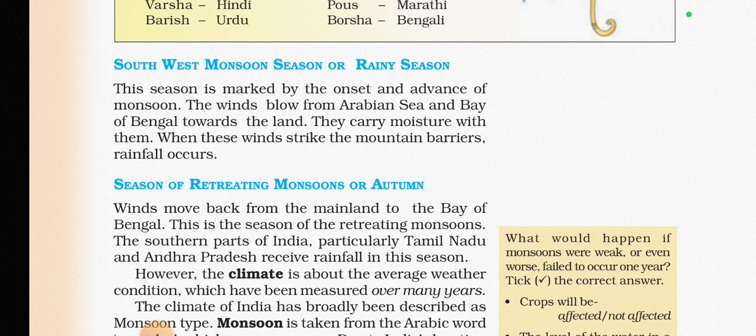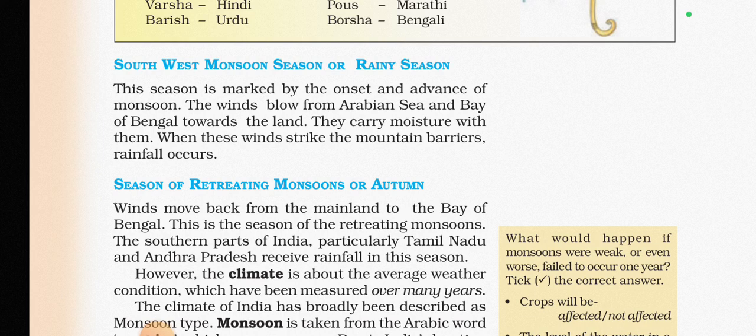Retreating monsoon is just the opposite, when the winds get back. When moisture-laden winds do not have that much capacity to hold water content or moisture, then they return back, and that season is known as retreating of monsoon. So let's read about this also. Southwest monsoon season or rainy season is marked by the onset and advance of monsoon.